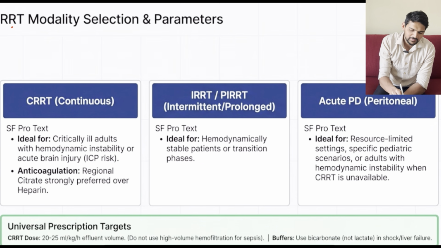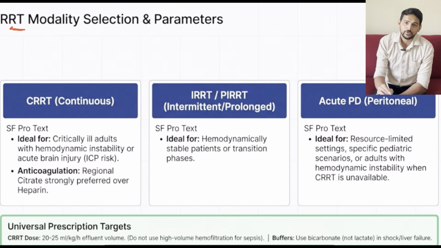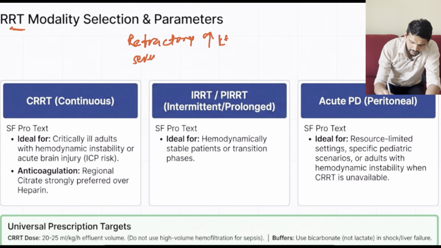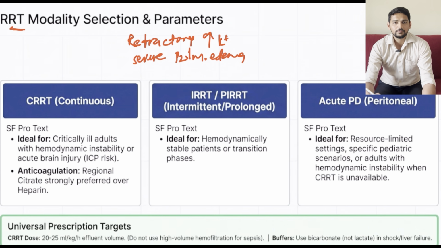Next is about renal replacement therapy in case of acute kidney injuries. So now there are clear guidance about when to start and when to stop renal replacement therapy. Mainly the recommendation is delay renal replacement therapy as long as there is no life-threatening condition like refractory hyperkalemia or severe pulmonary edema. So we can wait, to avoid the risks associated with dialysis such as catheter related infections or hypotension.